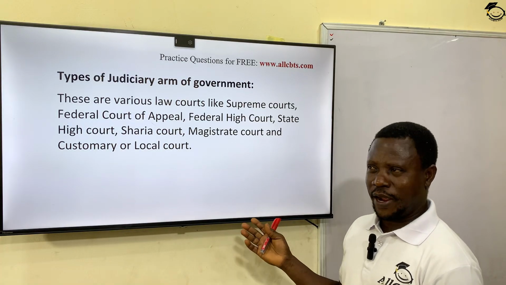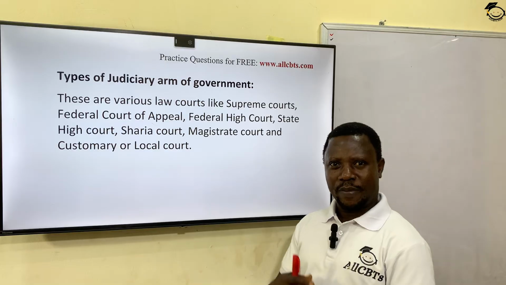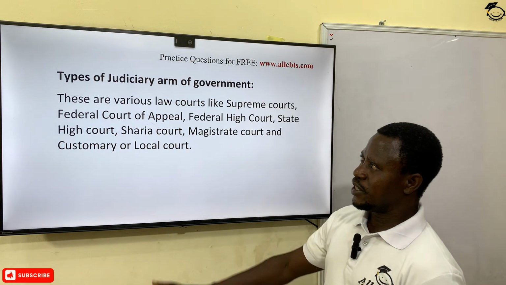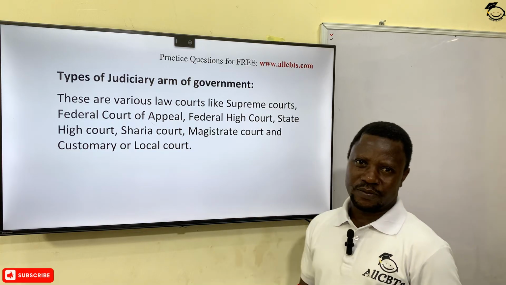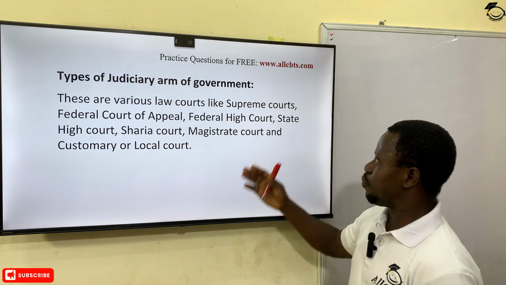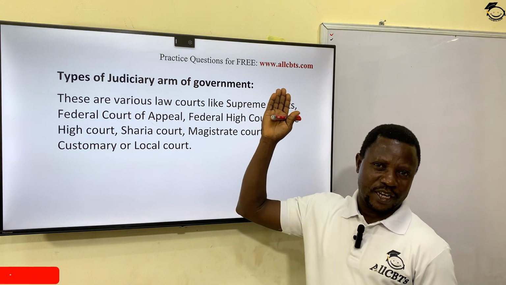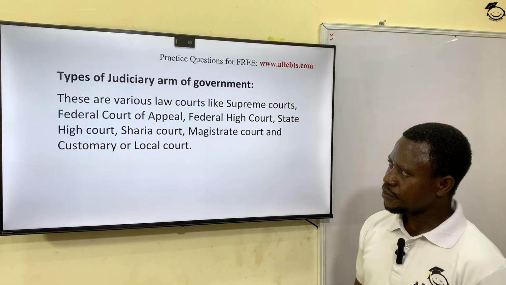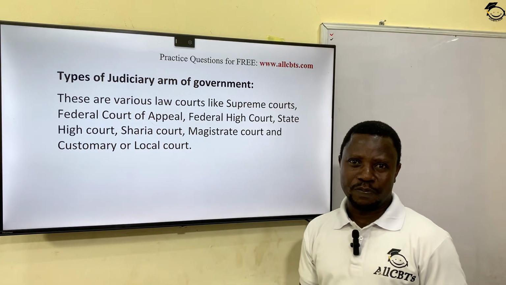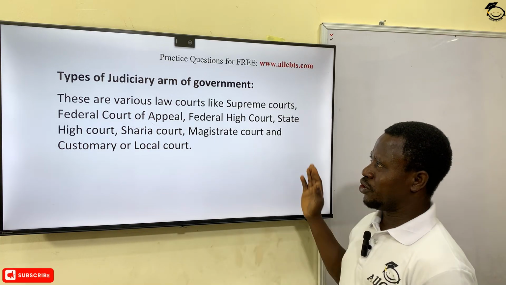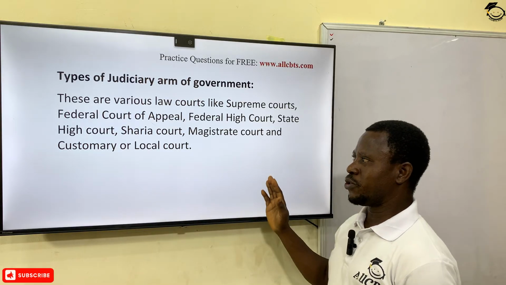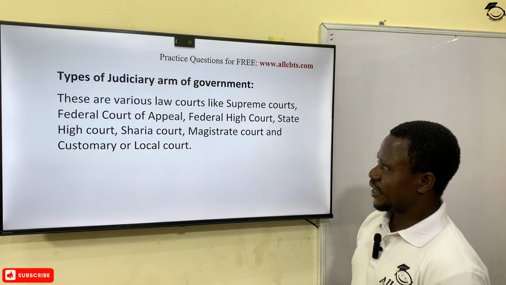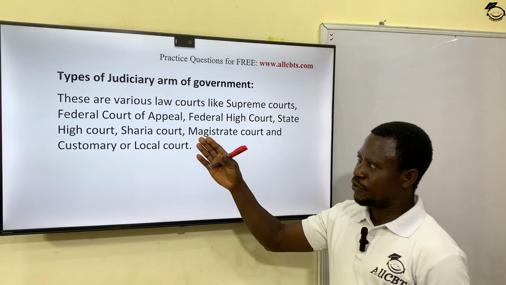Now, types of judiciary arm of government. Just like I said a while ago, when I talk about the judiciary, basically we are talking about the law courts. So there are various law courts. Like in Nigeria, we have the Supreme Court, which is the highest court in Nigeria, headed by what? The Chief Justice of the Federation. Okay? We also have the Federal Court of Appeal, where when you are judged in other lower courts and you are not satisfied, you can go and appeal. Okay? That is headed by the President of the Court of Appeal.